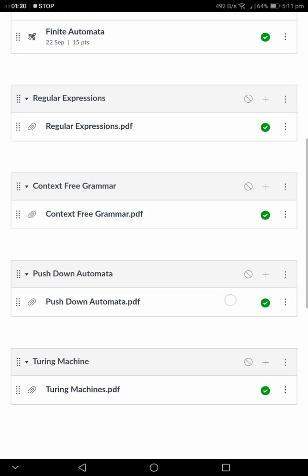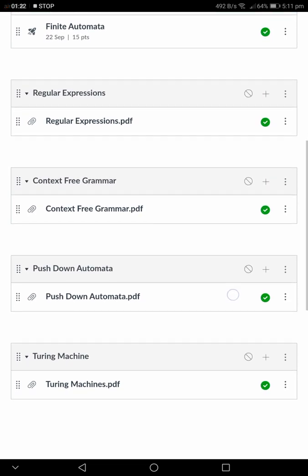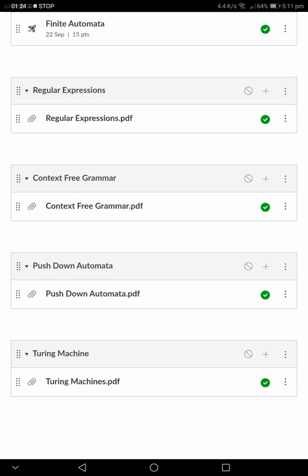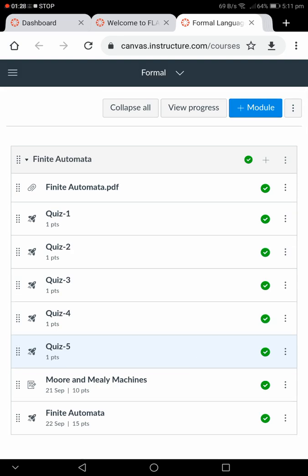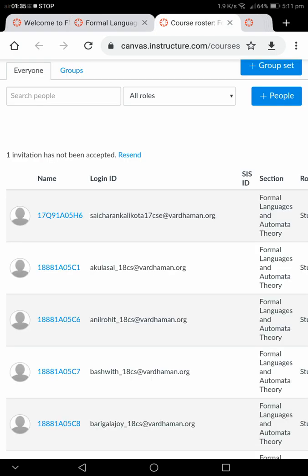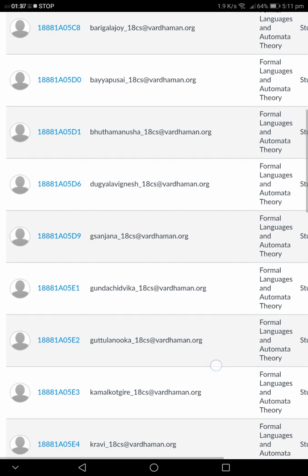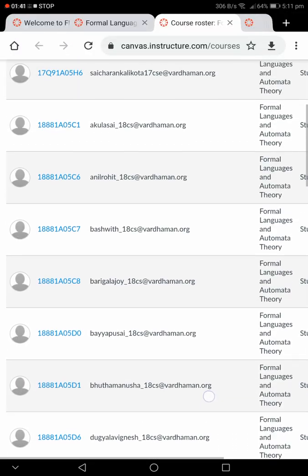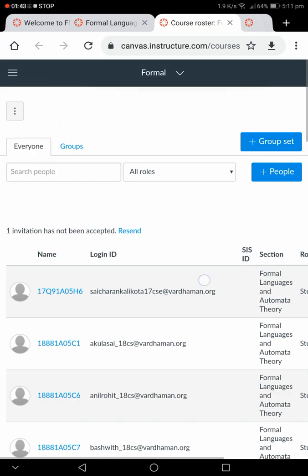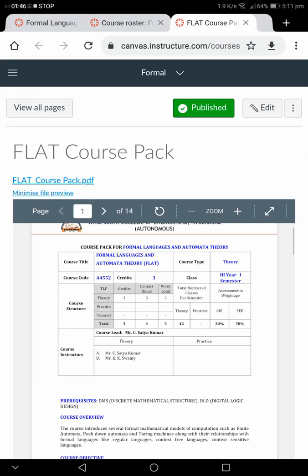I have not published the remaining modules because they are still going on. This is an elective subject. A total of 32 students enrolled, so I added these 32 students into my Formal Languages and Automata Theory course. These are the students.